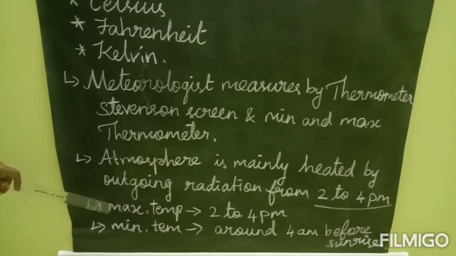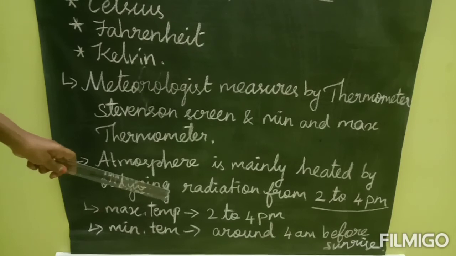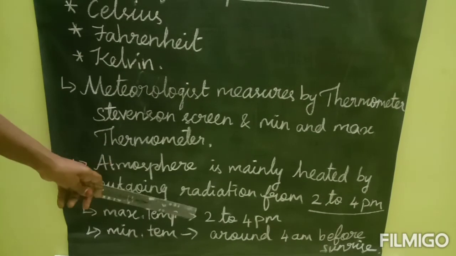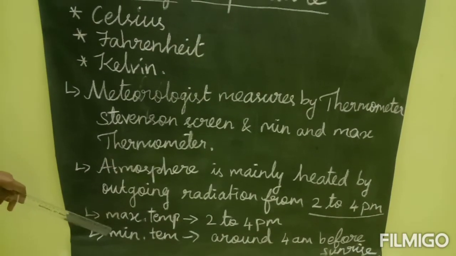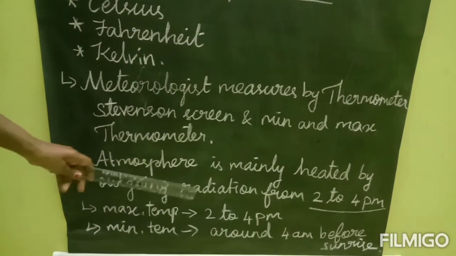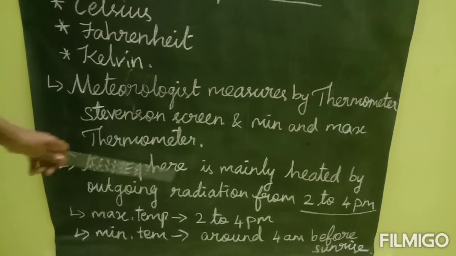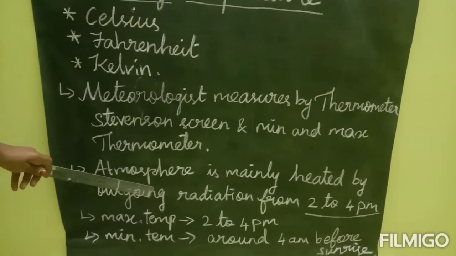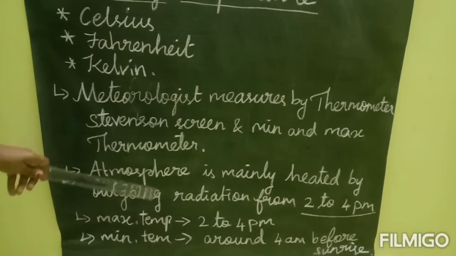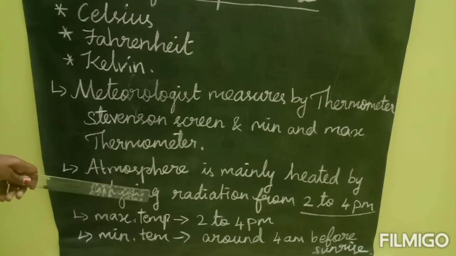They record the maximum temperature from 2 to 4 p.m. and the minimum temperature around 4 a.m., before sunrise. This way they record the temperature of a particular place or region.